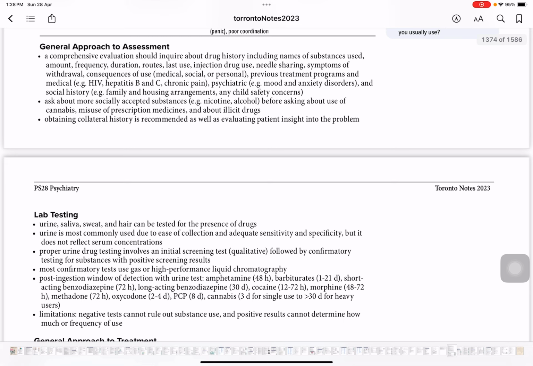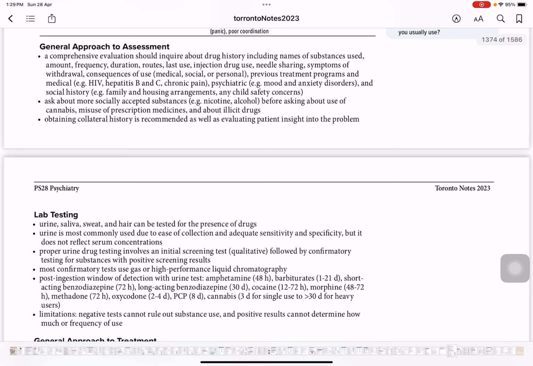You need to give signposting. You have to do signposting before you speak to a patient about substance use, because this is something very personal. A patient might not even like you asking such questions, even if they're taking it, right? So be very careful about your questions and the way you're asking them. So that's what they're telling here. So ask about more socially accepted substances before asking about the substance use.